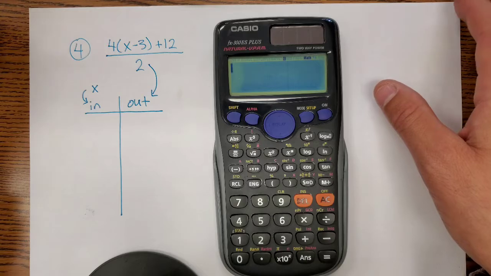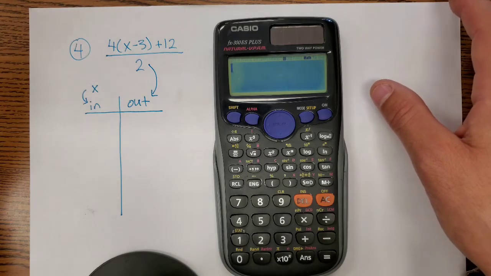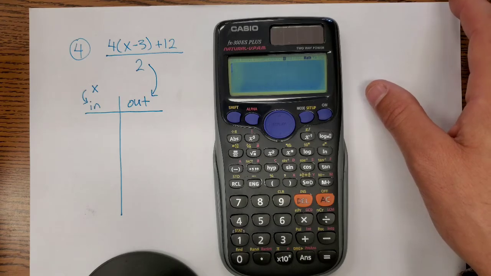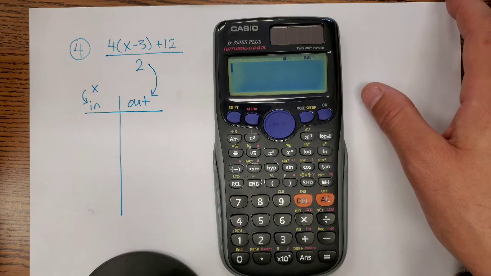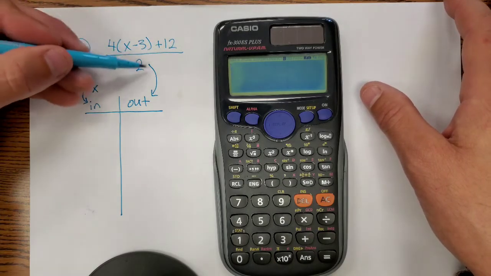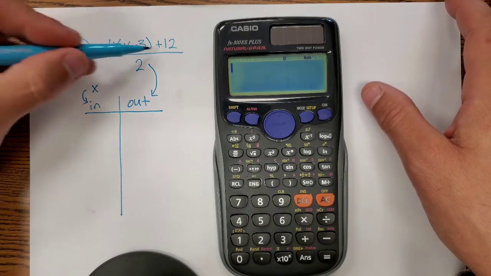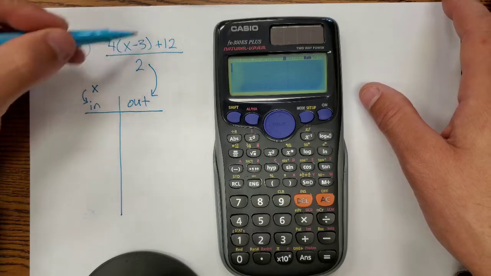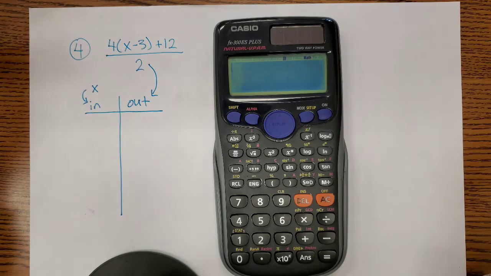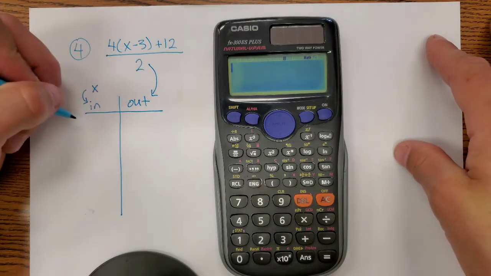So I'm just going to choose a few myself, and then I'll ask you to just, in your own notes, have your own numbers that you've calculated. The cool thing about this is, remember we talked about choosing numbers wisely to plug into things. So for example, in the end here, you notice that we're going to end up dividing by 2. Maybe we need to be thinking about trying to have this number divide nicely by 2 if you want nice numbers. But we don't always have to have nice numbers. The cool thing about our calculator is that it'll do it for us, even if it gets kind of ugly.